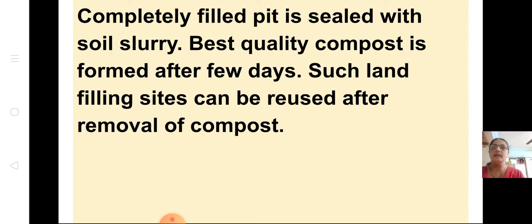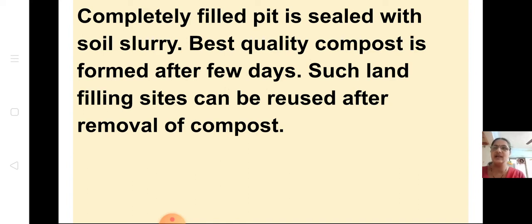A completely filled pit is sealed with soil slurry. After many days, not just some days, it is closed and sealed with the soil slurry, and the best quality compost is formed after few days.